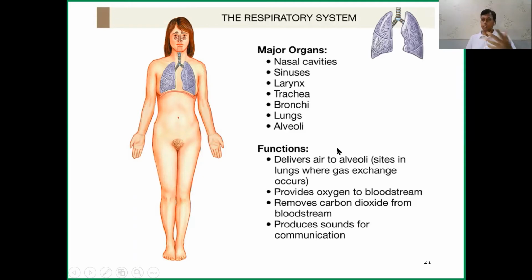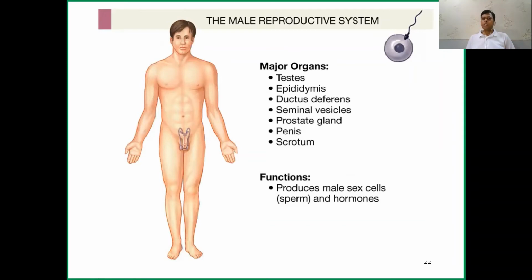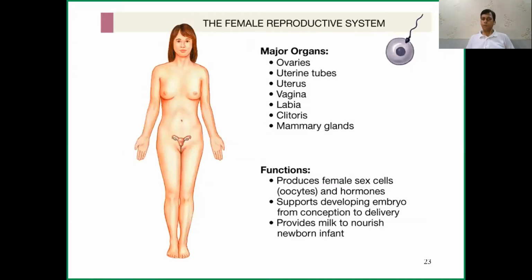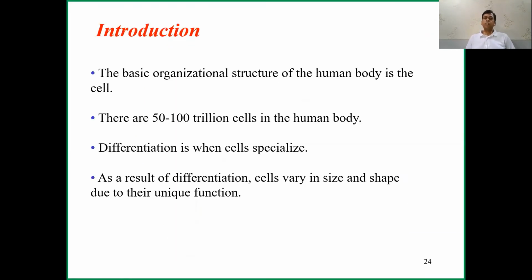Okay, and how this works with the cardiovascular system, how this system is functioning, how when we take oxygen, how this oxygen goes into the blood, and after that what happens with that oxygen, how our body uses that oxygen, and how carbon dioxide is released from our body. This all we are going to discuss. And the reproductive system also we will discuss, basic diseases, and female reproductive system basic diseases, all we will discuss. Okay.